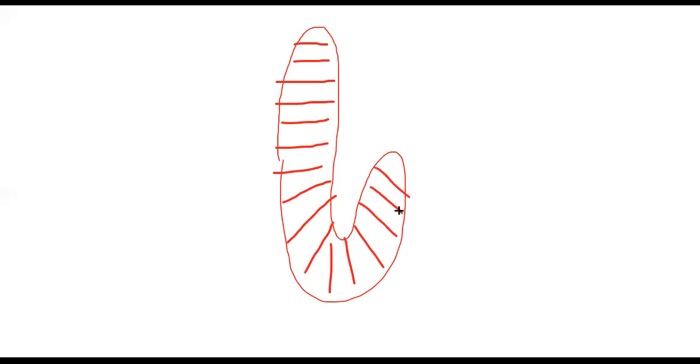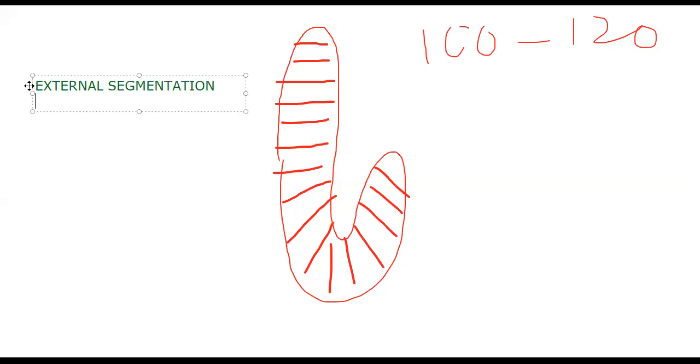There are about 100 to 120 segments present in the earthworm. So we can classify the segmentation into two. If segmentation is present only outside, we say such kind of segmentation is called external segmentation. If the segmentation is there both outside and inside, we say internal segmentation. Internal segmentation is present in the form of septa.